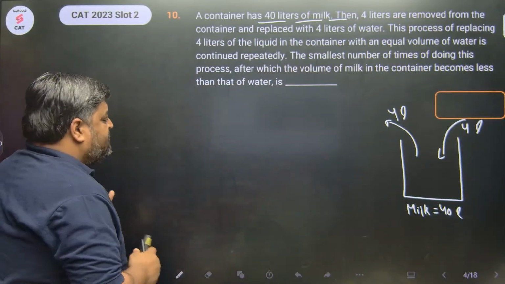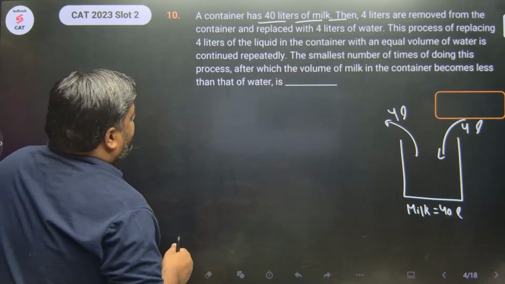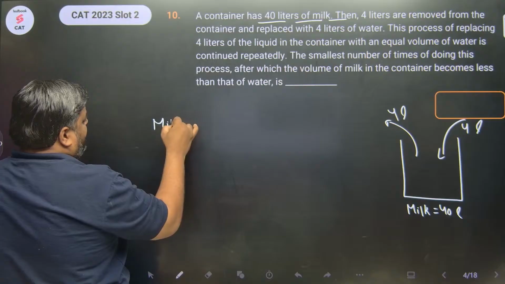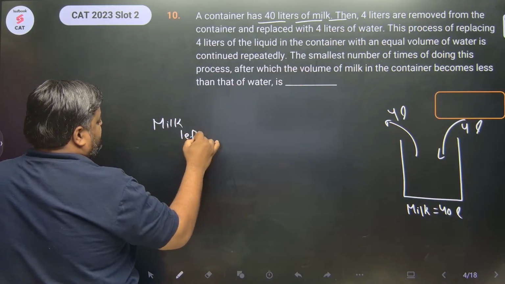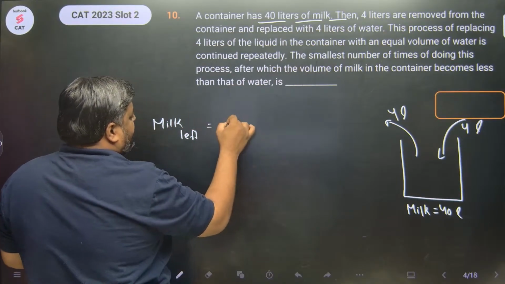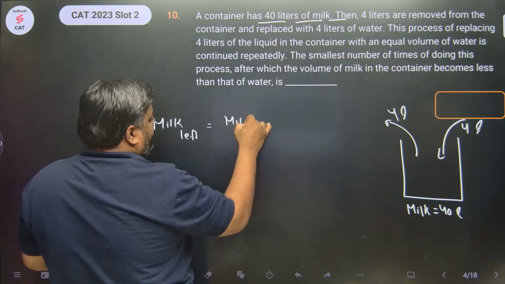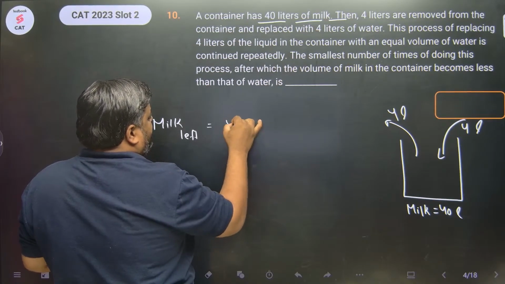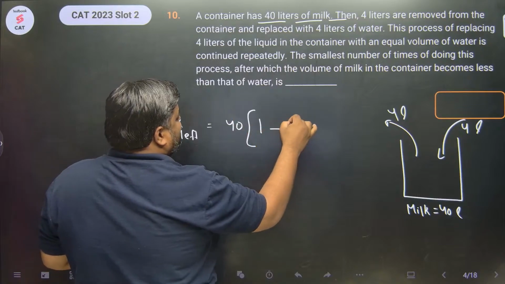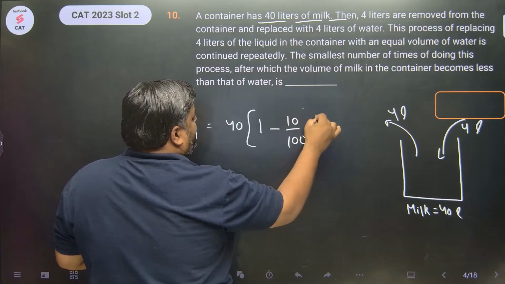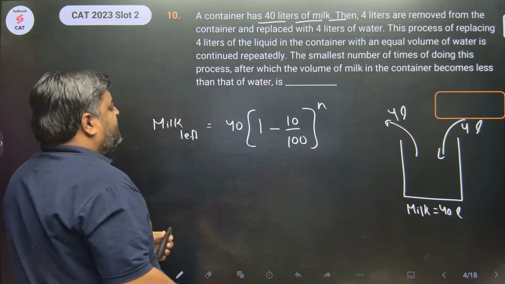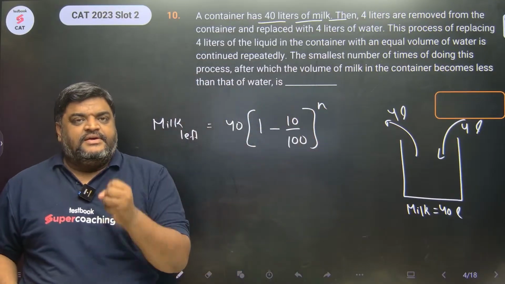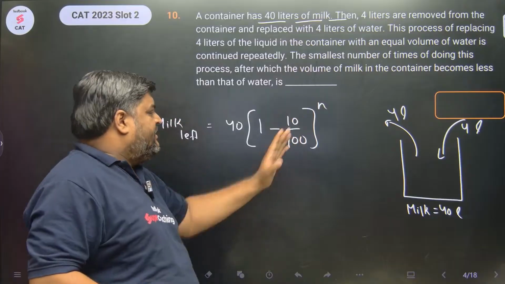अगर हम formula use करें तो formula क्या होगा? Amount of milk left: you started with milk initially, which is 40, times 1 minus 10 by 100 raised to the power n, right? What is this 10? 10%. This value is in terms of percent. So 10 by 100 raised to the power n.